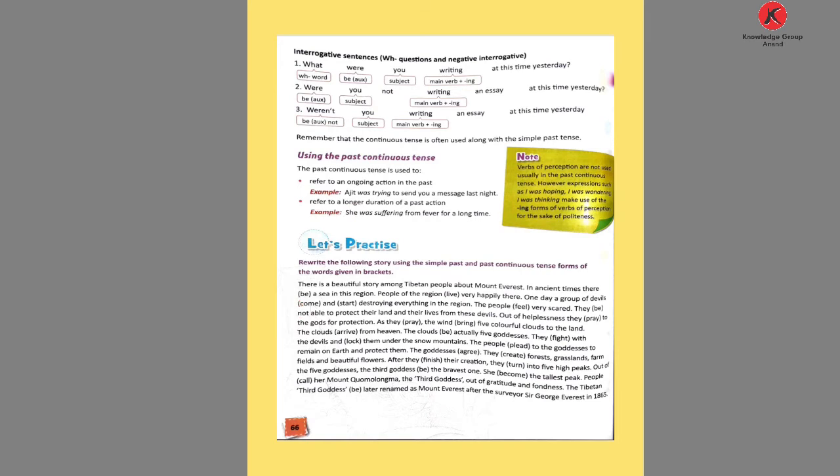Okay, the past continuous tense is used for an ongoing action in the past. Ongoing: the action was going. Ajit was trying to send you a message last night. It means he was trying, and still in the past was trying to send the message last night, and it refers to a longer duration of a past action.